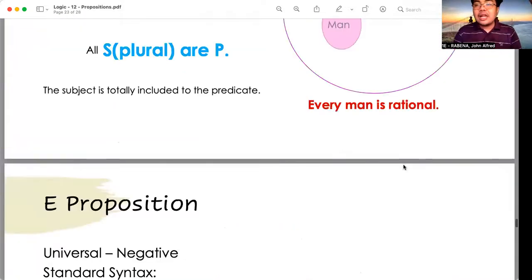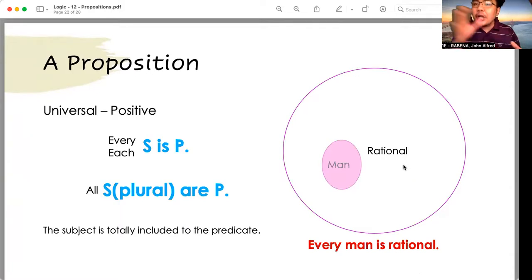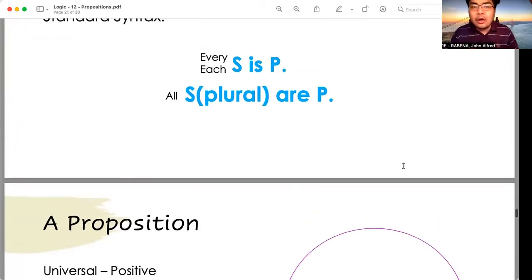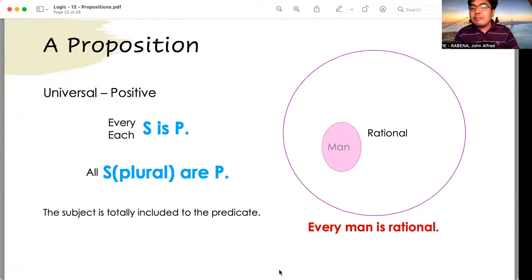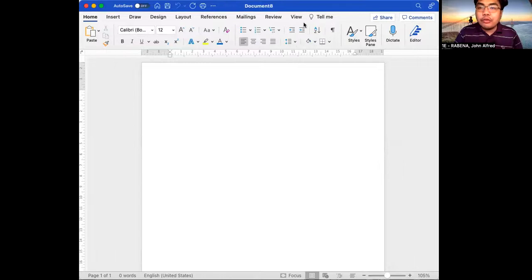All right. So let's have some exercise in converting a type of proposition to another type of proposition. Let's make use of this proposition: every man is rational. Every man is rational is an A proposition. Let's convert this sentence into E, I, O propositions. I'm going to share Microsoft Word, so we can demonstrate more clearly the conversion of one proposition to another.